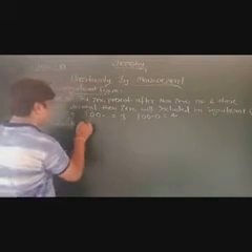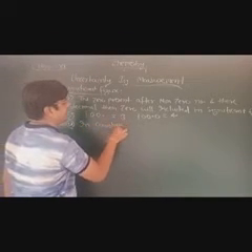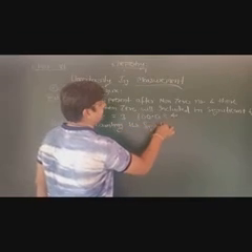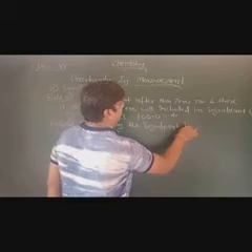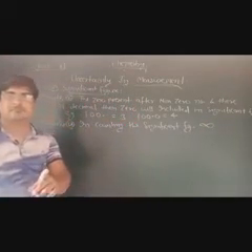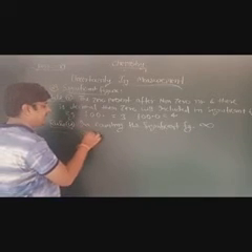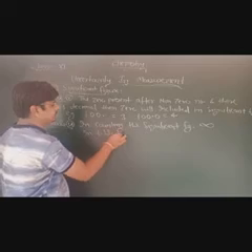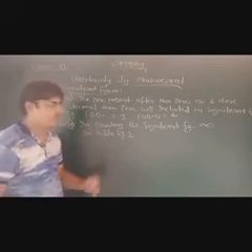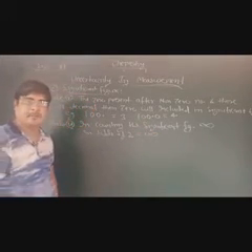Okay, understand? In the table of 2, it means it is counting. Okay, the significant figures will be infinite.